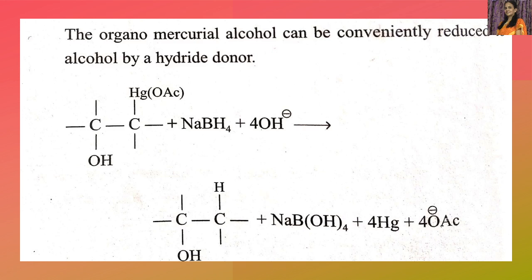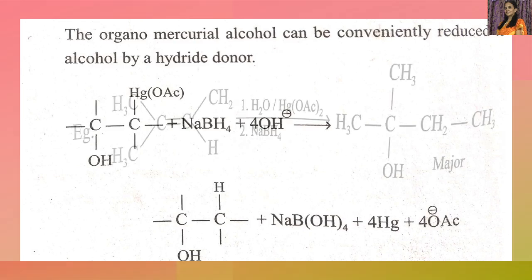It reduces this compound to give an alcohol. You can easily see what is happening. The sodium borohydride removes this and adds one H. Then we will get an alcohol, H to one carbon, OH to another carbon. An alcohol is produced here, and these are the byproducts obtained by the reaction.